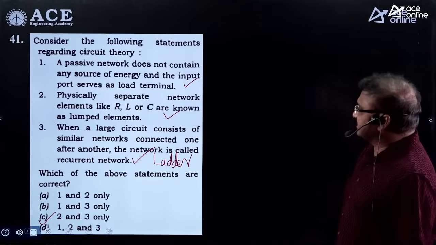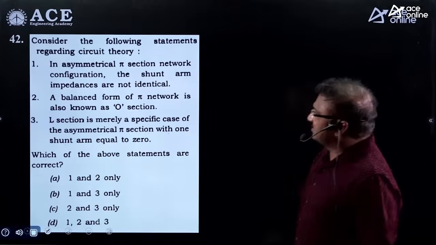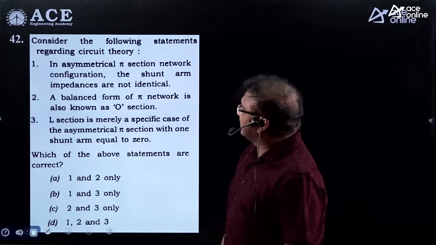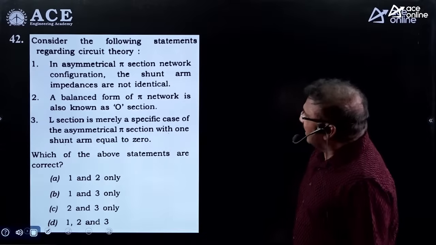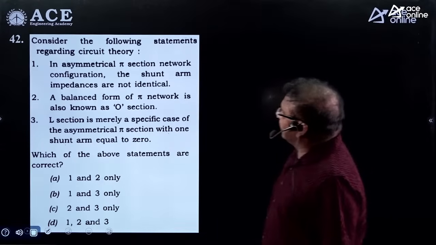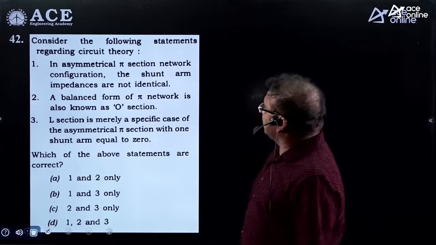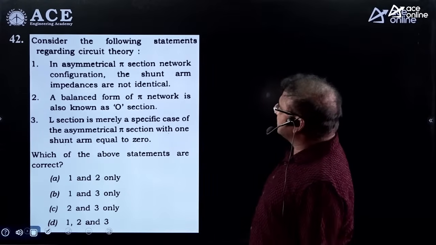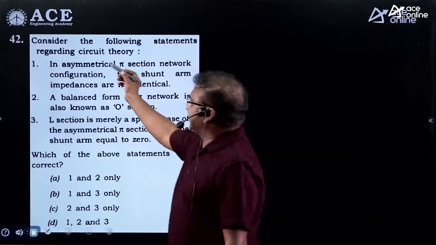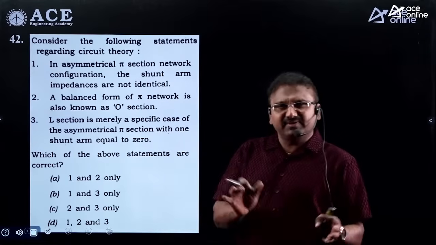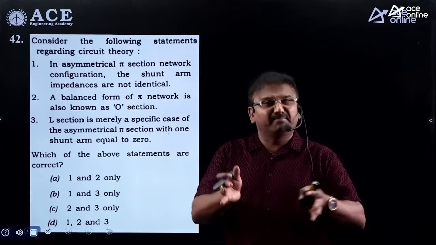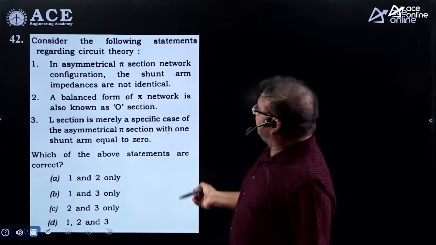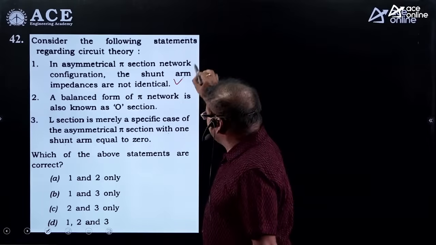Let us take the next example. This is also a theory question. Consider the following statements regarding circuit theory. In an asymmetrical pi-section network configuration, the shunt-arm impedances are not identical. Shunt-arm impedances not identical means an asymmetrical network. Symmetrical network, asymmetrical network, what does it mean? Simply, you can say mirror image. If it is an asymmetrical network configuration, shunt-arm impedances are not identical, so it is correct, no doubt in that.